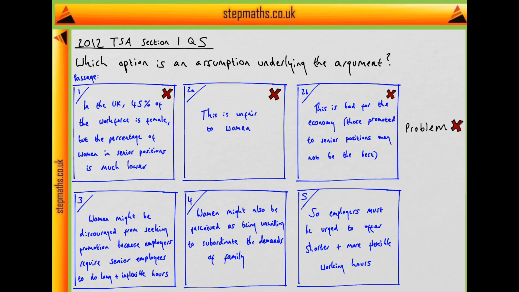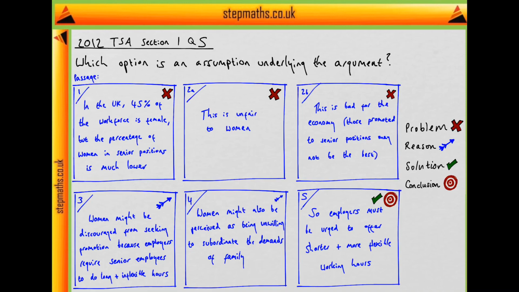Well, the author first lays out a problem, and we might regard the first couple of sentences as the author laying out a problem, namely that there aren't many women in senior positions. This is both unfair and bad economically. And then the author gives a couple of reasons, sentences 3 and 4, for a solution, sentence 5. And you might recall, if you've seen any video on the type of question where we're asked which option best expresses the conclusion of a passage, that when we have a problem, a set of facts or reasons, and a solution, the conclusion is the solution. And so here, sentence 5 is the conclusion.